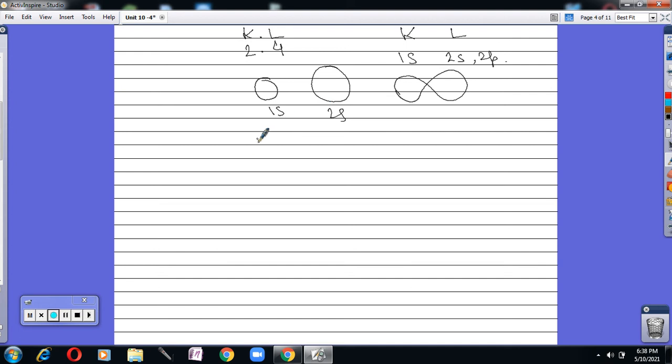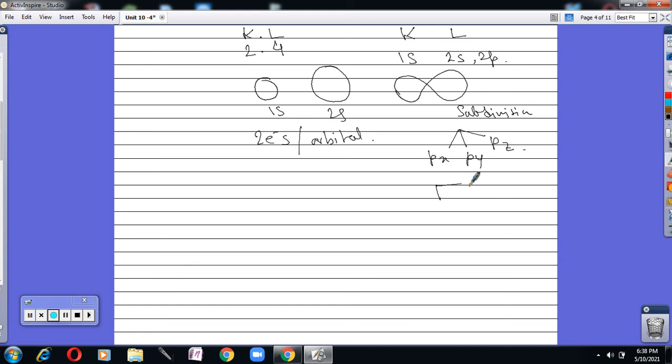Actually, the s orbital does not have any subdivision. At most, two electrons can be accommodated in each orbital. So we can say that the 1s orbital can accommodate 2 electrons. Similarly, 2s can also accommodate 2 electrons. But the p orbital has subdivisions: px, py, pz.